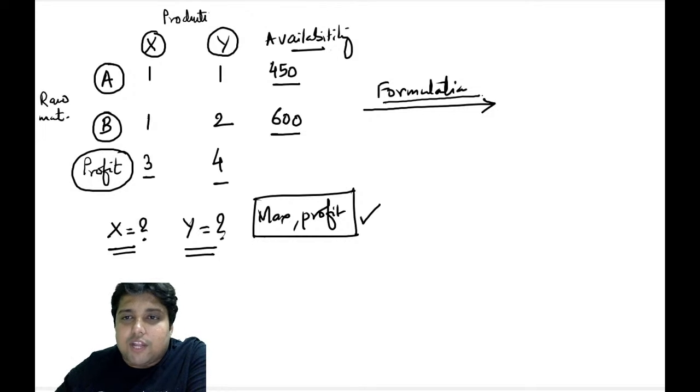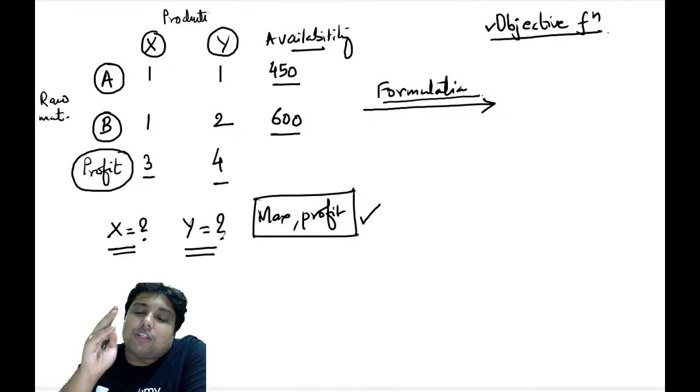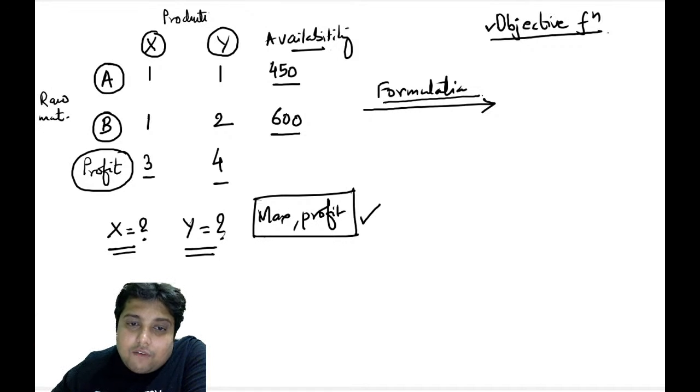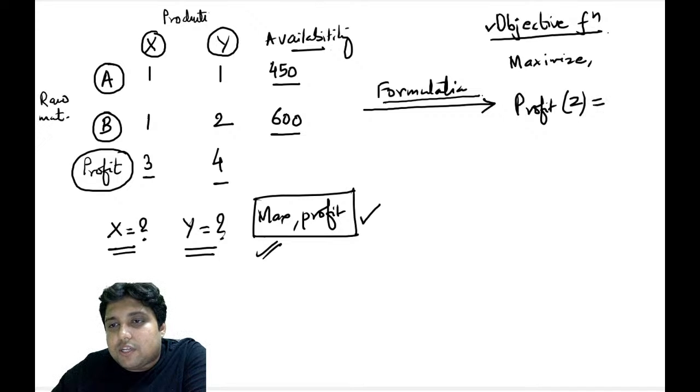So how to do that? The number one thing that I am going to write is the objective function. Objective function simply is the mathematical equation of our objective. So the objective that we have is that we want to maximize profit, and let's say profit is represented by Z, then this equation will become Z = 3x + 4y.